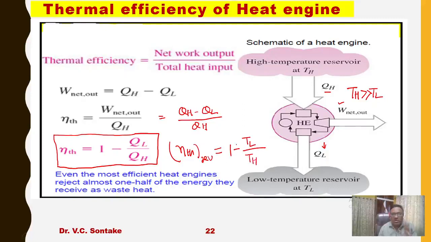I will come across the term reversible heat engine. Okay. So this way I can represent thermal efficiency of a heat engine in terms of heat supplied and in terms of source and sink temperature.